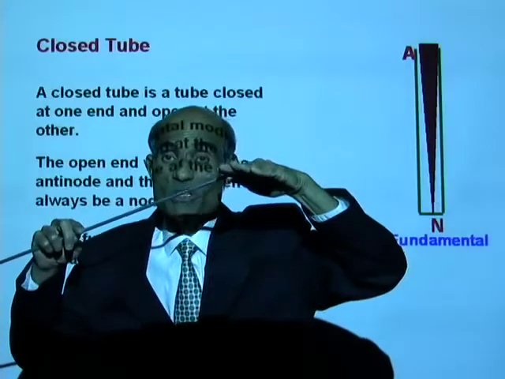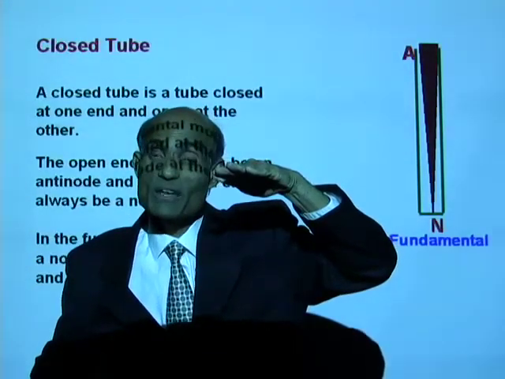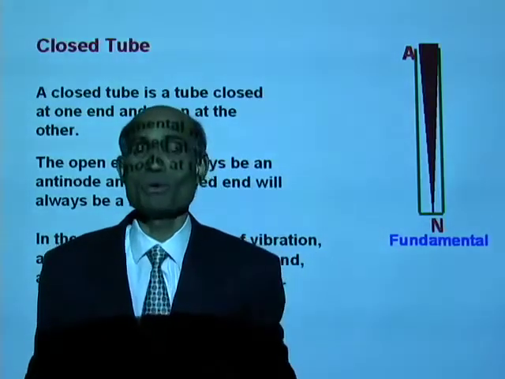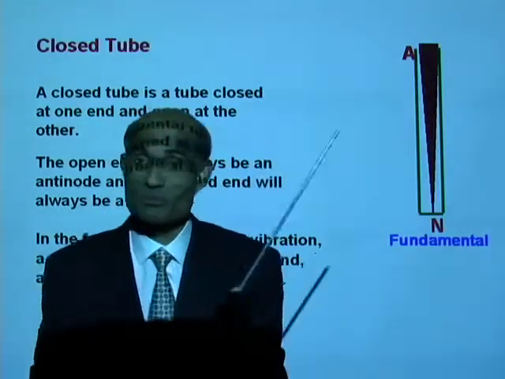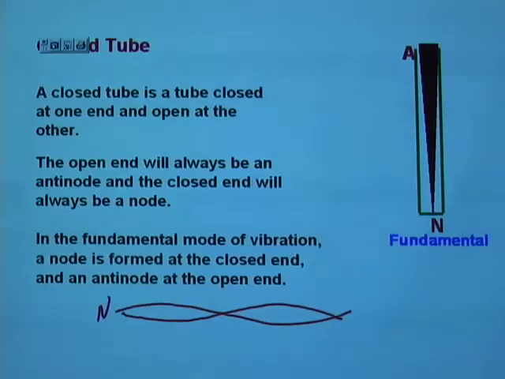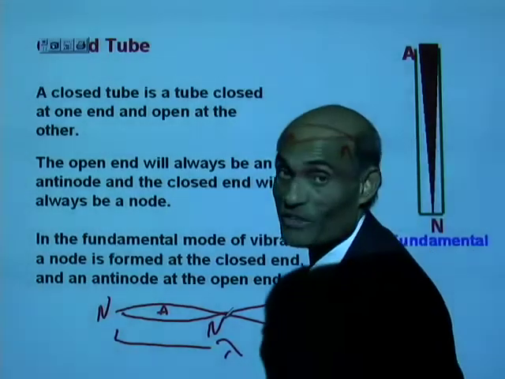The mouth of the tube is an antinode. The closed end is a node. What is the distance between an antinode and a node? Do you remember that one? Let me just refresh your memory one more time. Well, if this is a stationary wave where you have node, antinode, node, antinode, this full length of two loops is one wavelength. You recognize that?